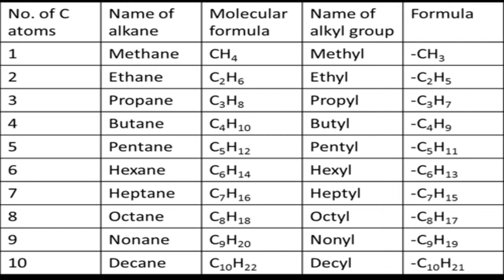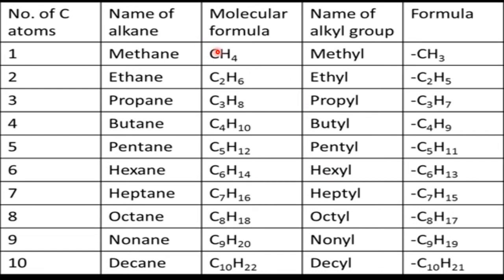So alkane minus one H becomes the alkyl, because we use many alkyls in naming organic compounds. So let us first learn what is meant by alkyl groups.